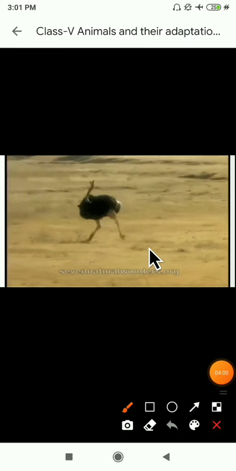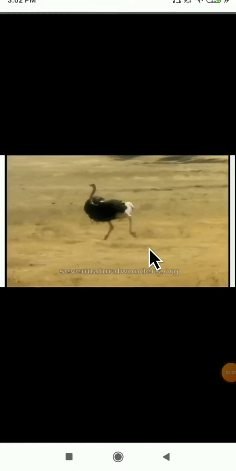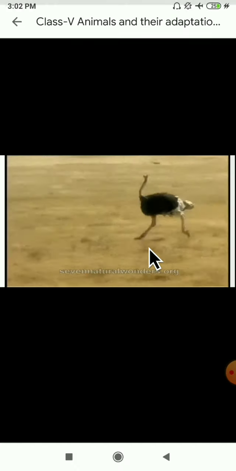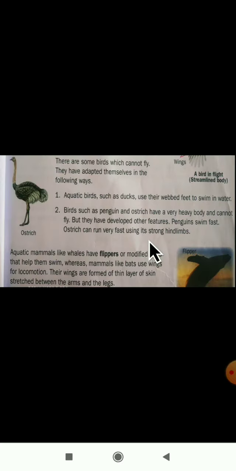Next, the ostrich. This is the ostrich bird. With its hind limbs, you can observe these two limbs. These are the two limbs. With the help of those two limbs, it will run very fast. Next we'll see the next point.